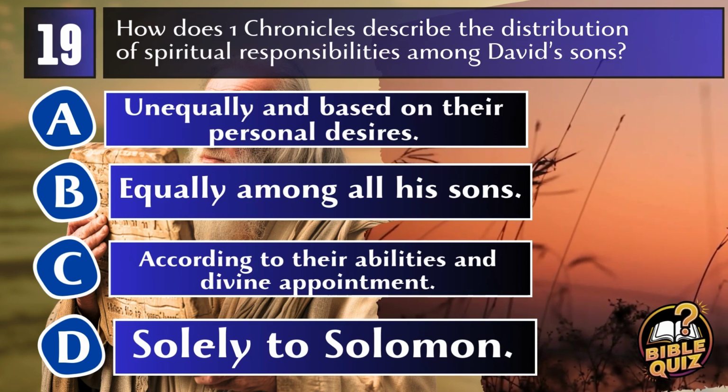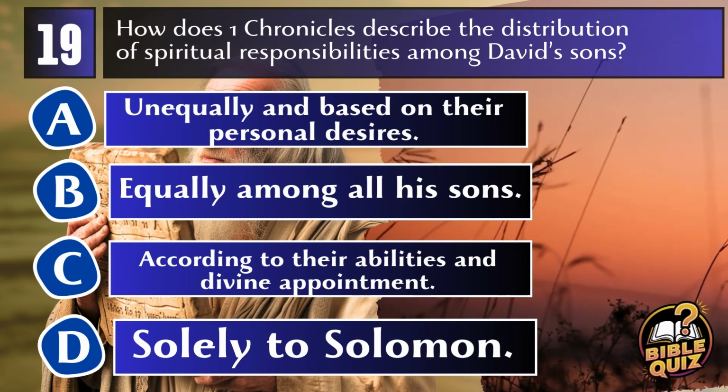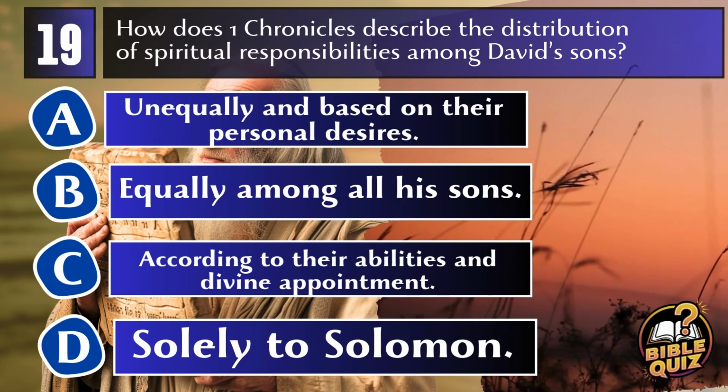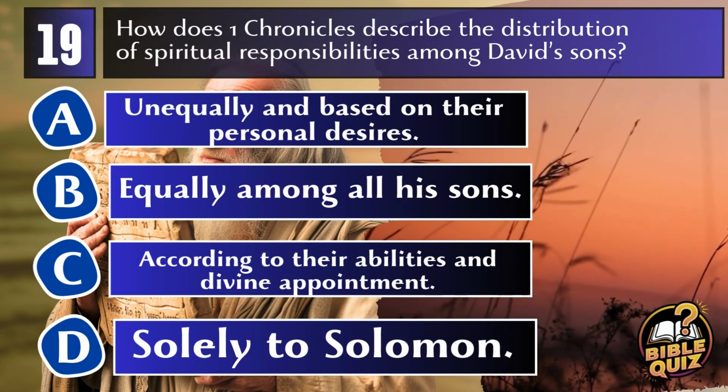A. Unequally and based on their personal desires. B. Equally among all his sons. C. According to their abilities and divine appointment. D. Solely to Solomon.